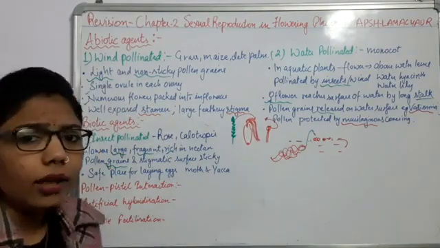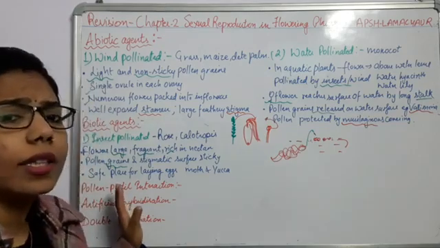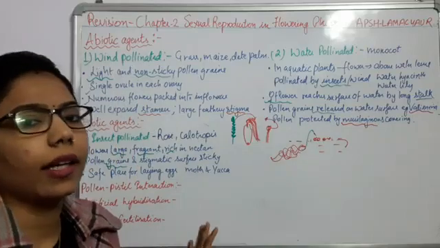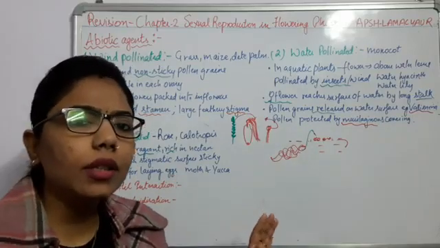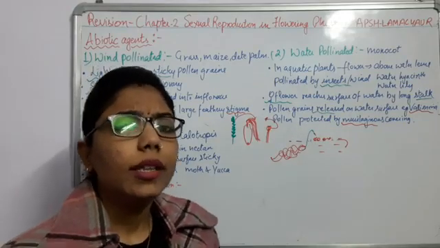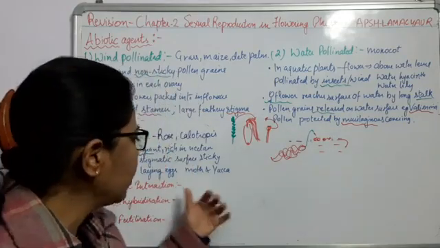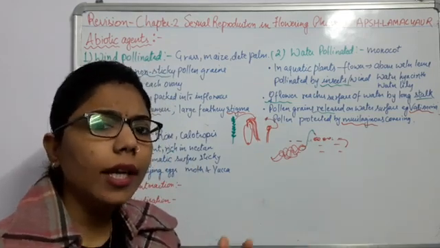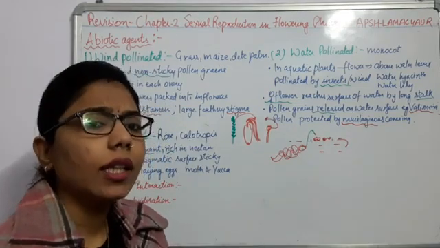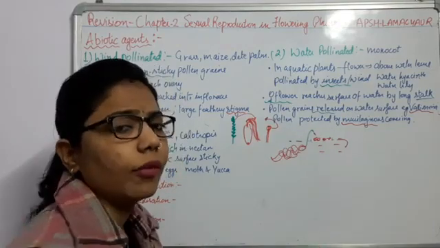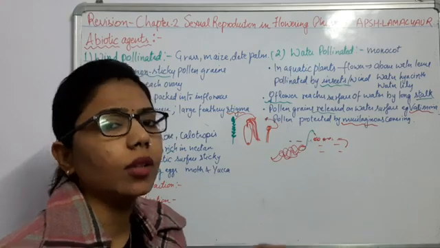Now another very important point is that the flower can act as a safe place for laying eggs. One common example is the yucca plant and the moth. What is the moth doing? It lays its eggs in the flower of the yucca. And after some time, the young ones will come outside of this flower.